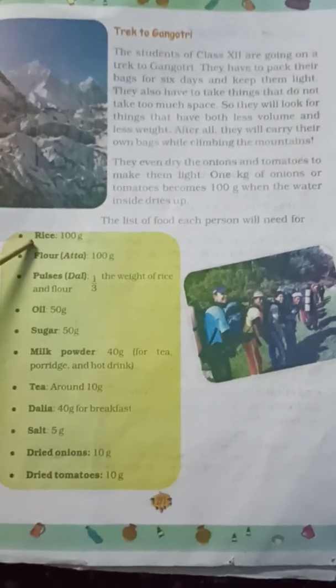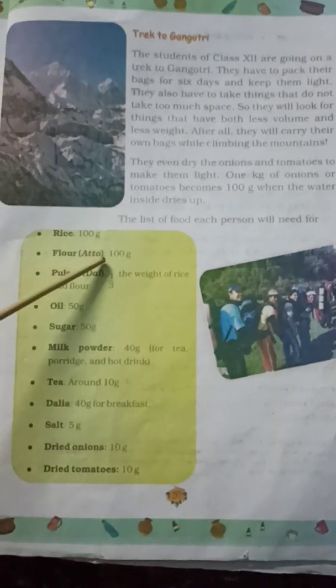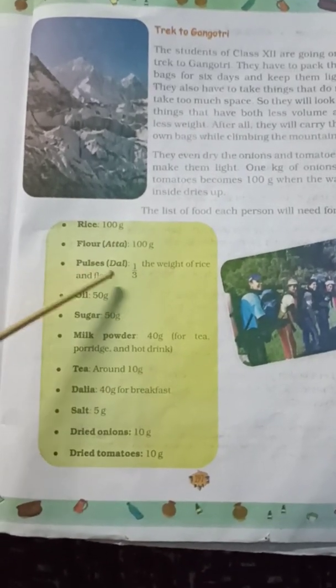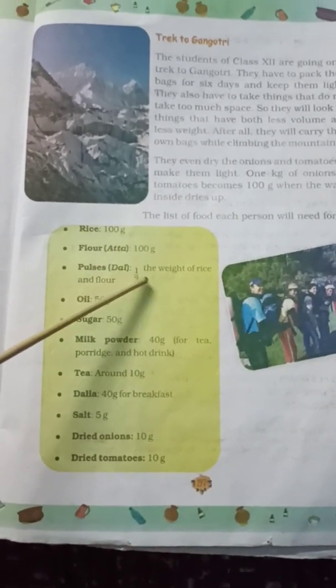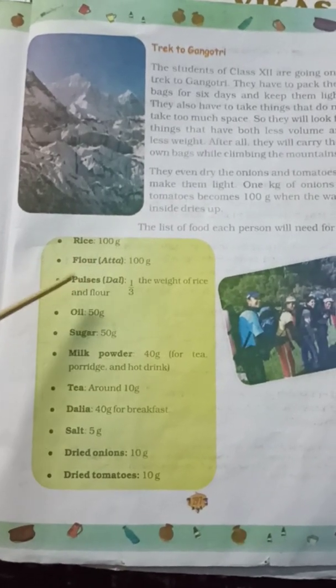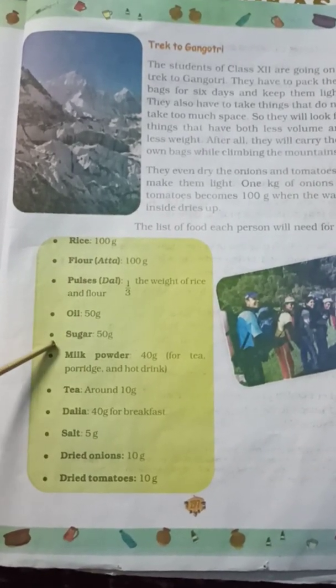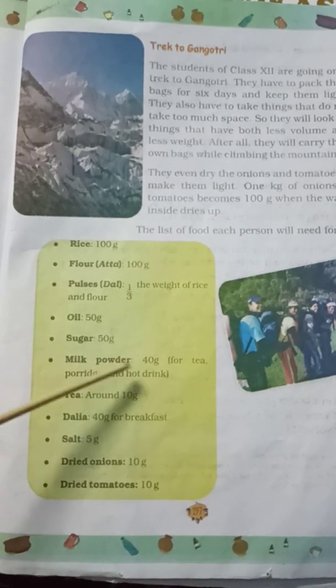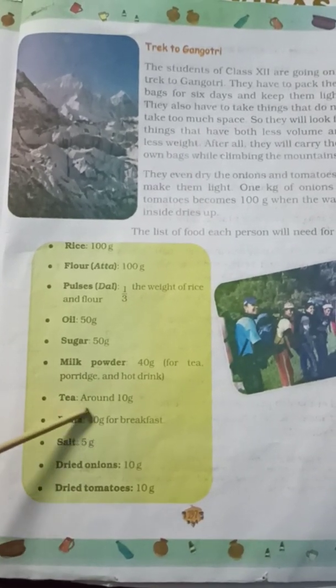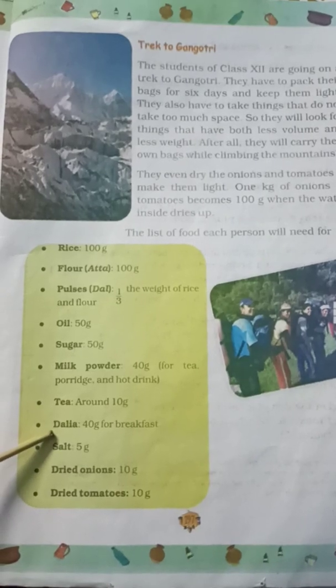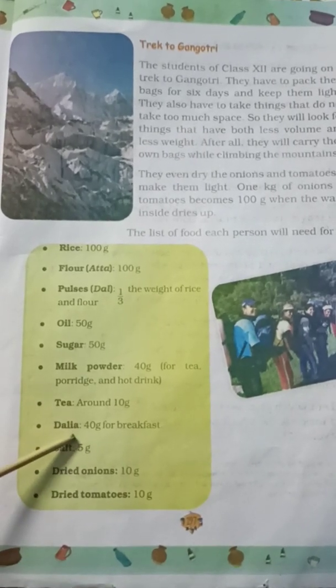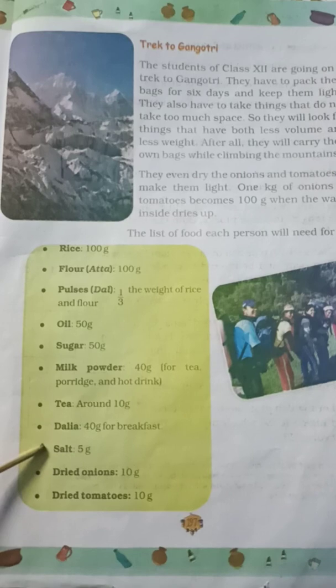So children, you can see over here the list of food each person will need for one day. So what is written here? Rice 100 gram, flour 100 gram, pulses 1/3 of weight of rice and flour, oil 50 gram, sugar 50 gram, milk powder 40 gram, tea around 10 gram, dalia 40 gram, and what is here?